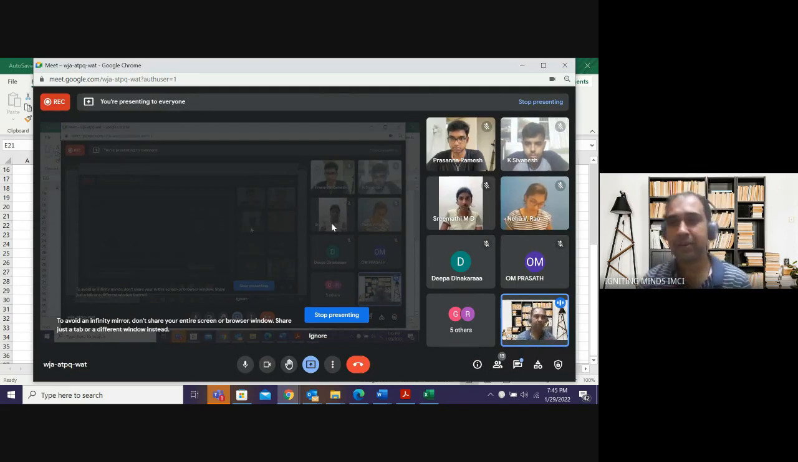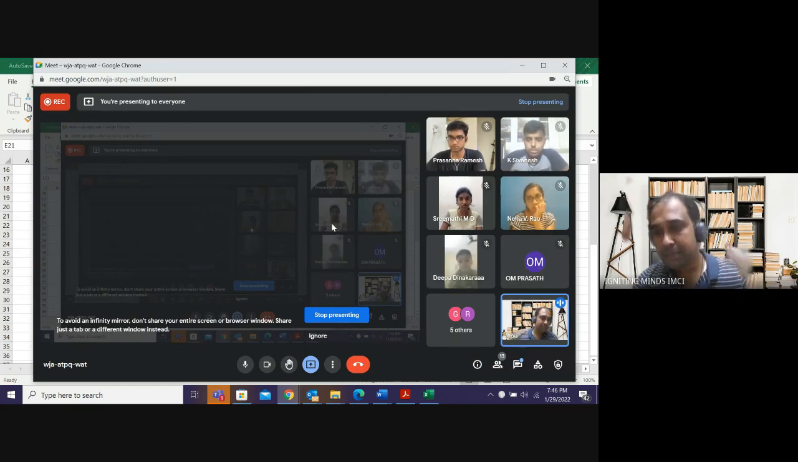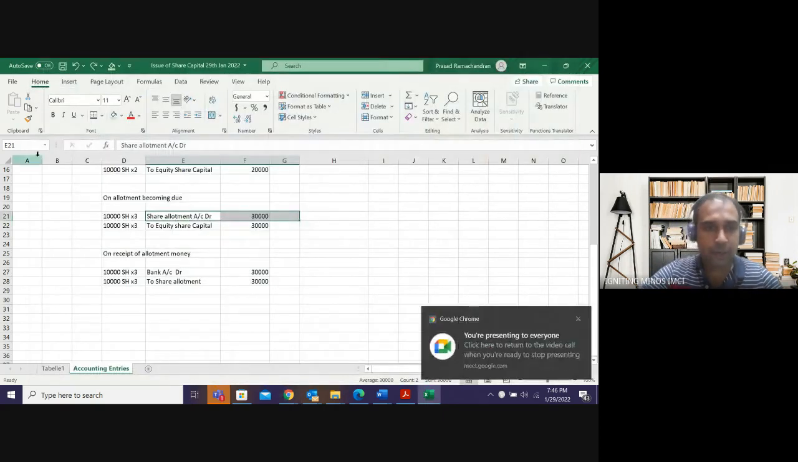If it is first call, it will be share first call to share capital. If it is second call, it will be share second call to share capital. When I receive the amount, it will be bank account debit to share allotment. If it is first call, it will be bank account debit to share first call. If it is second call, it will be bank account debit to share second call. This completes my discussion on the basic entries for issue of capital. Okay, let us make two more calls.